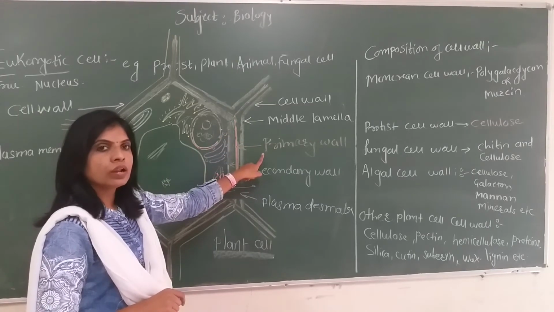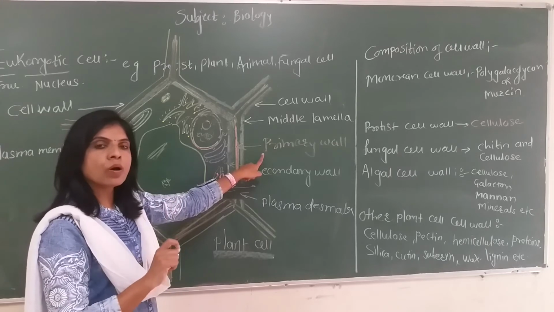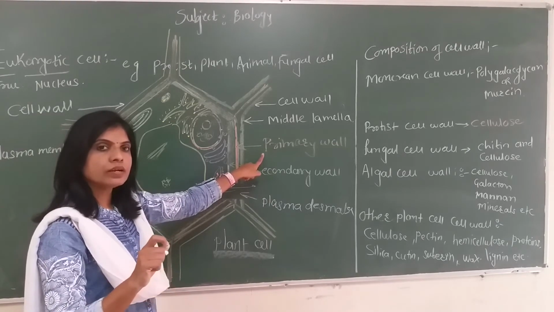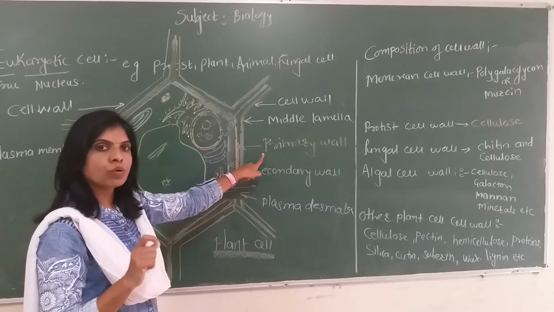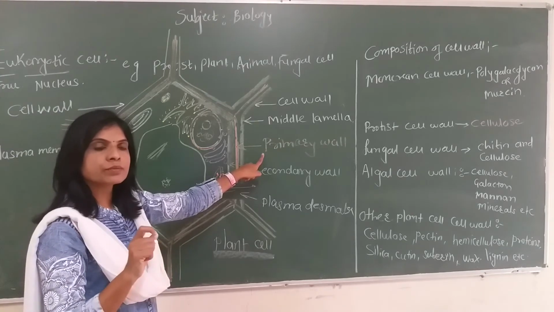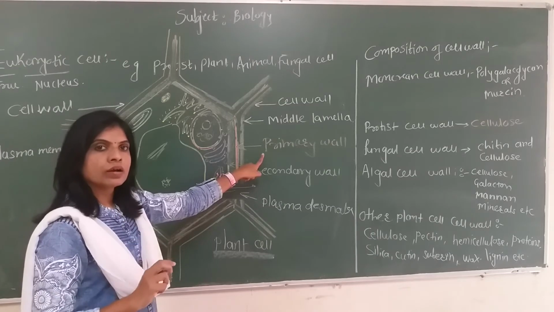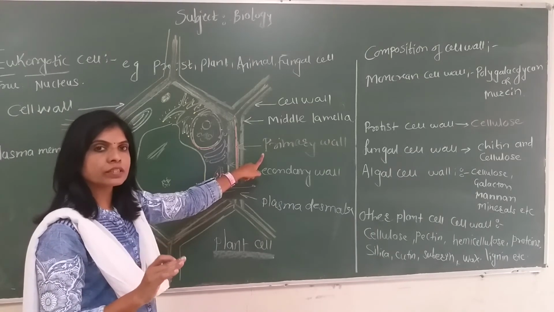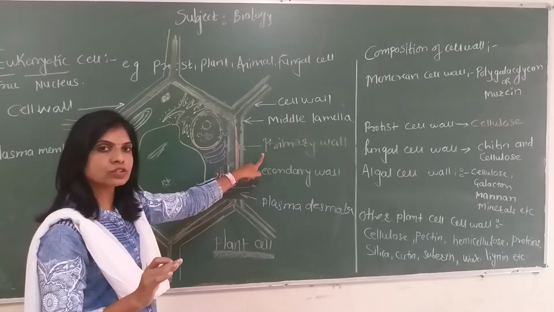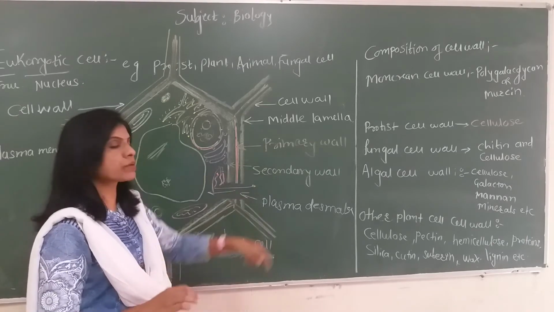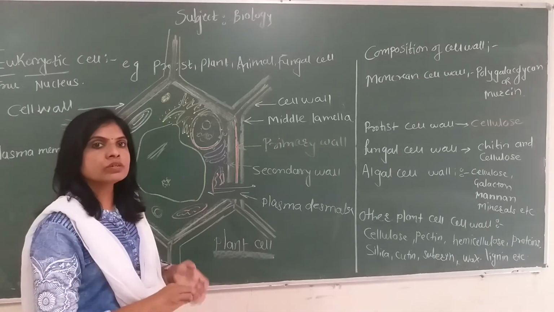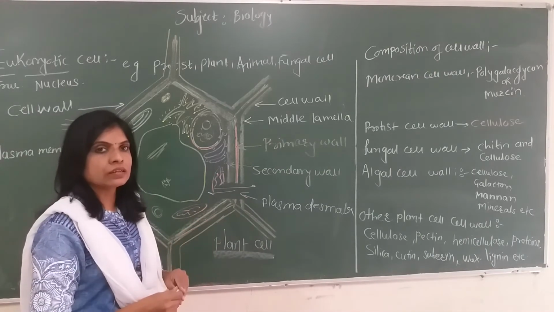The primary wall is found in all plants, in different types of cells such as parenchyma, collenchyma, and sclerenchyma. Even meristematic tissue cells have this primary wall. The primary wall is not rigid and dead. It allows the growth of the cell.